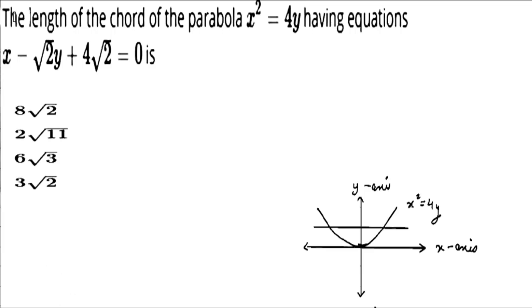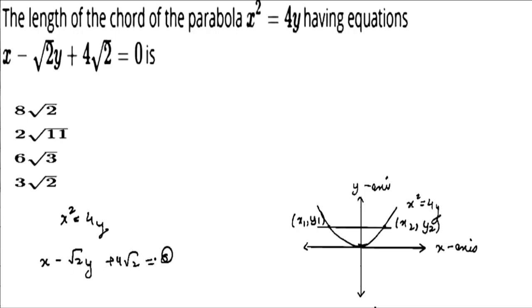So let us start with the question. The question says to find the length of the chord of the parabola x square equals 4y having the equation x minus root 2 y plus 4 root 2 equals 0. So this is the graph of the parabola x square equals 4y. Let us say this chord intersects the graph at (x1, y1) and (x2, y2) at 2 points. So we have the equation of the parabola x square equals 4y and the equation of the chord x minus root 2 y plus 4 root 2 equals 0.